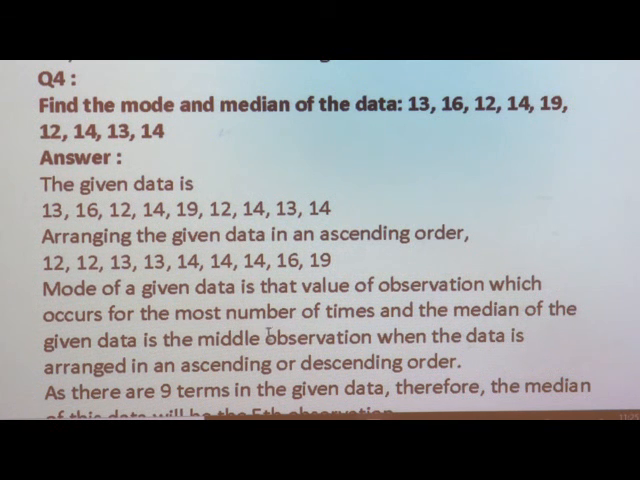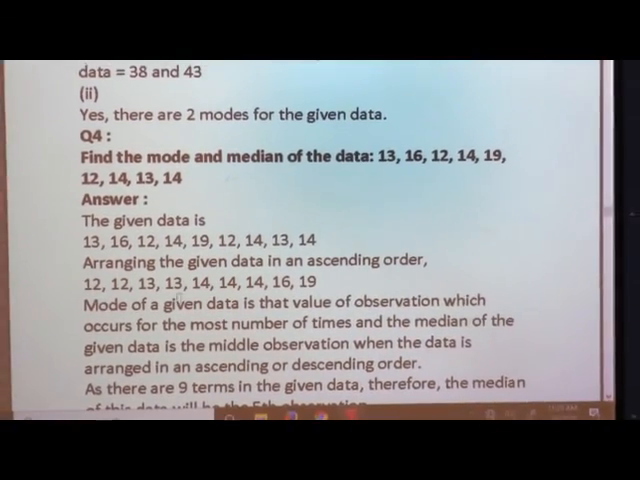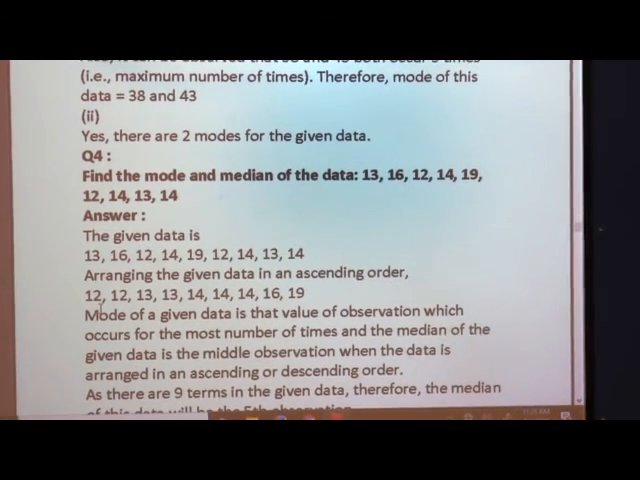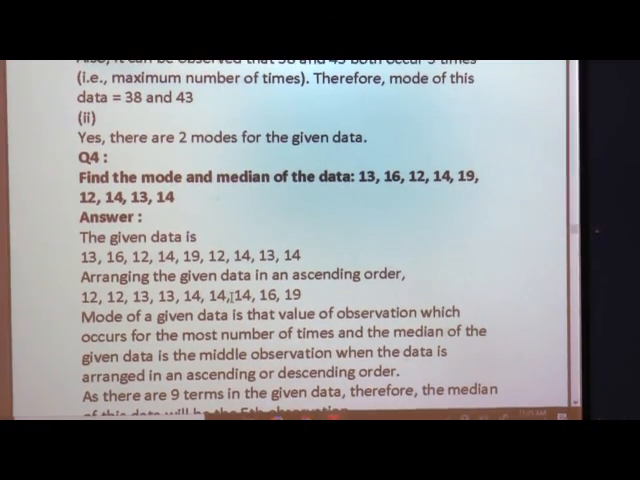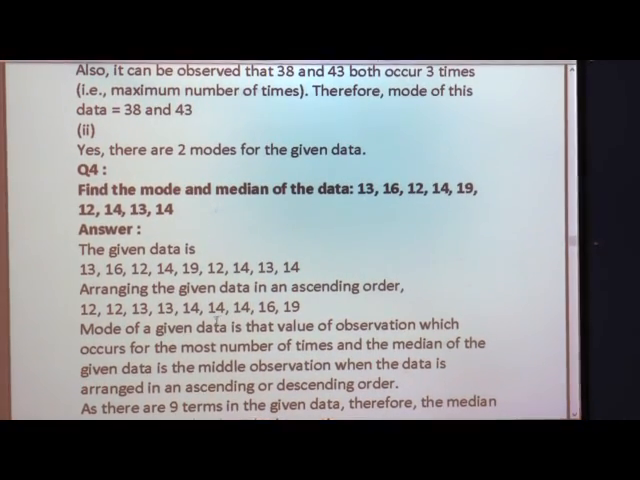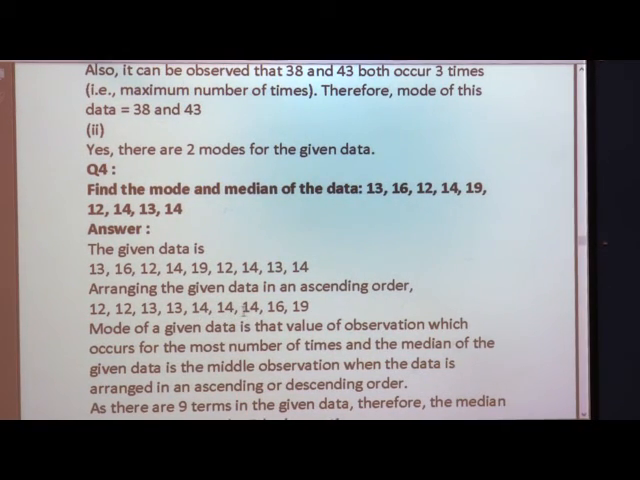So, we have to find the mode first. What will be the mode? Repetition of a number. Which number is repeated? 12 is repeated 2 times, 13 is repeated 2 times, 14 is repeated 3 times. So the number repeated the most is 14, we can say the frequency is highest for 14. So, we can write that the mode is nothing but 14. What we got here as the mode of the given data is 14.